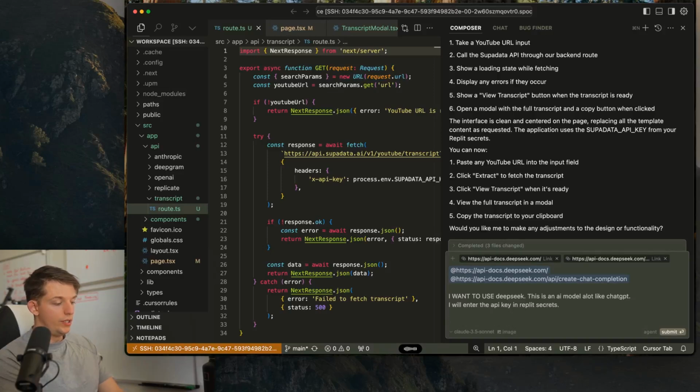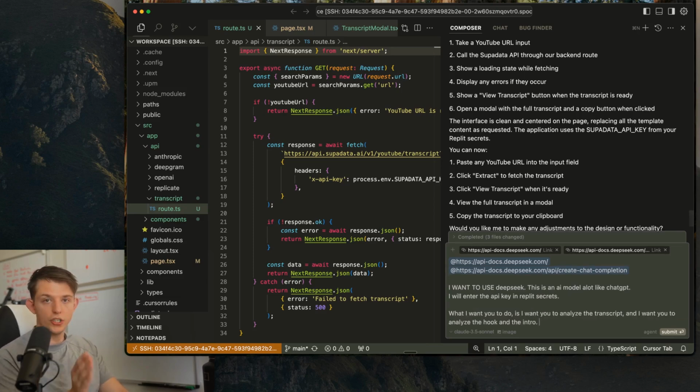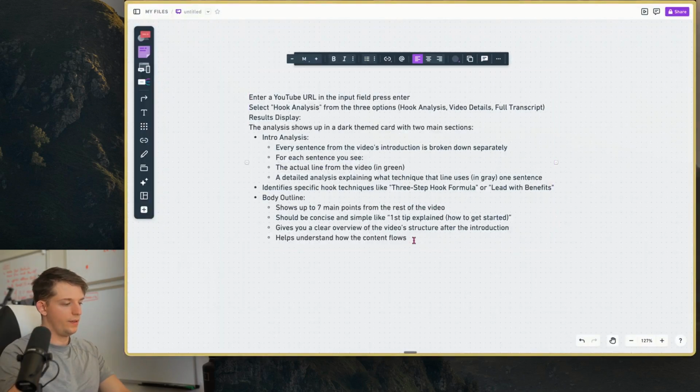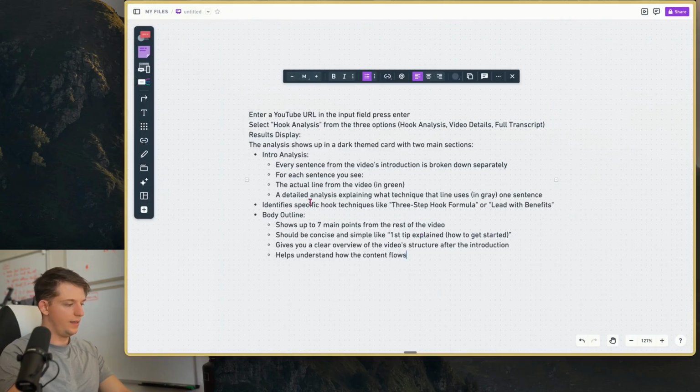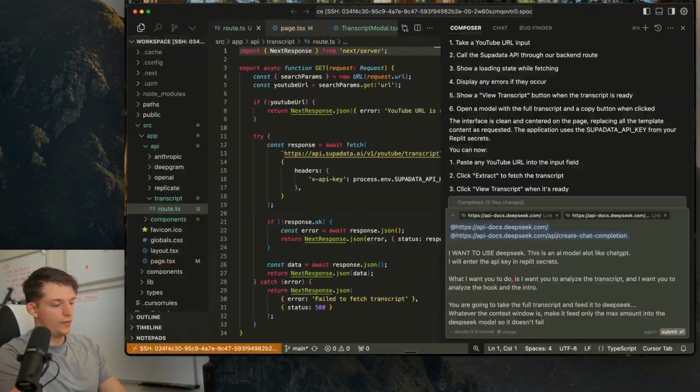What I want you to do is analyze the transcript, and analyze the hook and the intro. And I actually have already created a prompt for this. Let me go find it. Okay, I had to think about it for a second, and this is kind of the flow that I want. So this is kind of the prompt that I want to use. Okay, so this prompt is a little bit longer.